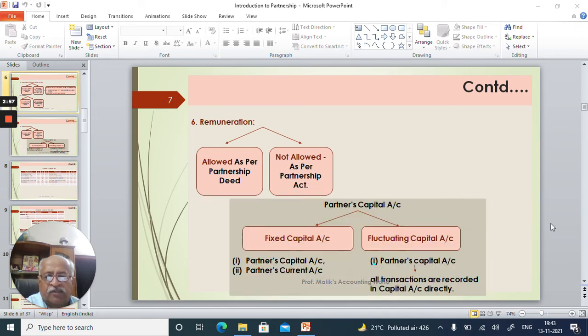Similarly, remuneration, the same rule is there. If an amount is to be given as remuneration to the partner, then check the partnership deed. If it mentions, then this is to be given. If it is silent, then nothing is to be given. Means the Indian Partnership Act 1932 does not permit any remuneration to the partner. This is all about certain basic points of the partnership.